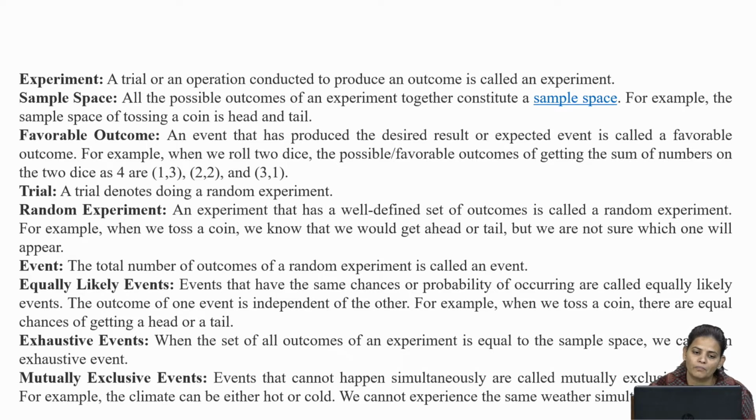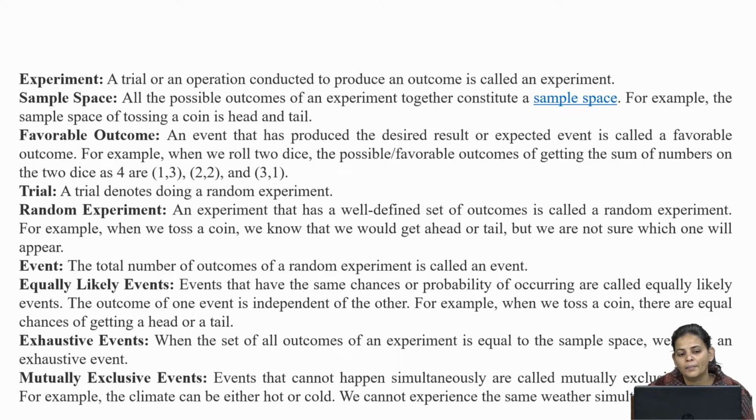Then favorable outcome. An event that has produced the desired result or expected event is called a favorable outcome. For example, when we roll two dice, you all know what a dice is, right? The dice we use in the Ludo game has 6 faces: 1, 2, 3, 4, 5 and 6. Suppose you want to know the probability of getting a sum of 4 when we roll 2 dice.